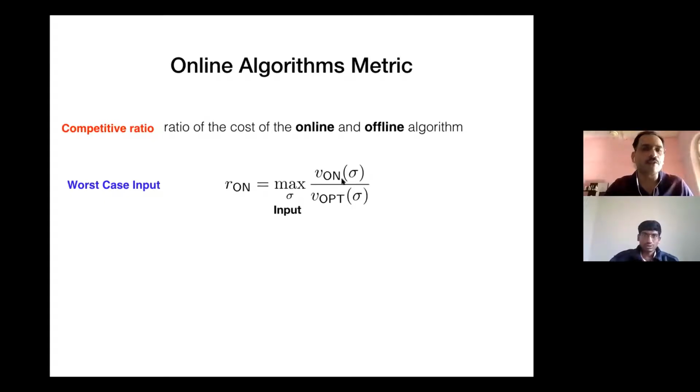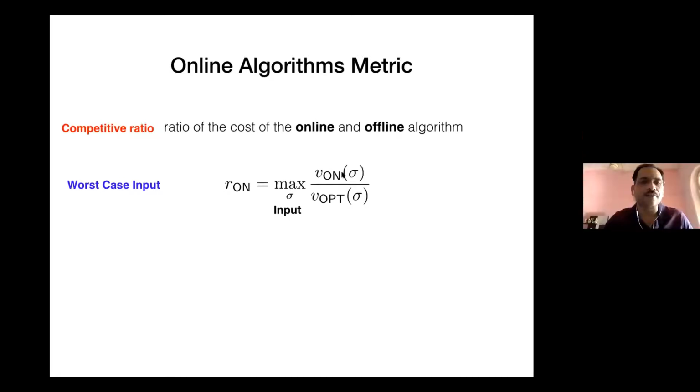We're going to take the ratio of the two and look at the worst possible input sequence there can be. That ratio is defined to be the competitive ratio of a particular online algorithm. So if you've never seen this before, maybe I'll process it slowly. This is a very, very pessimistic metric.